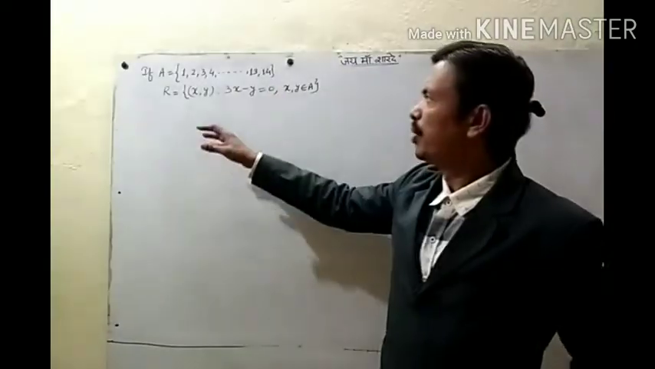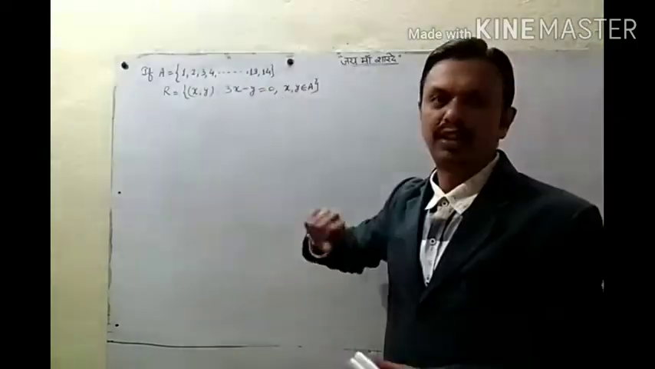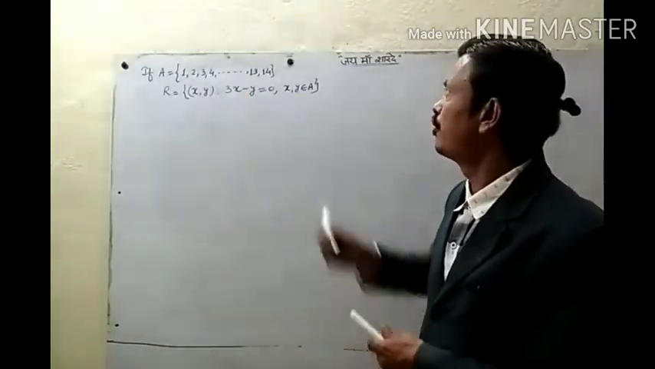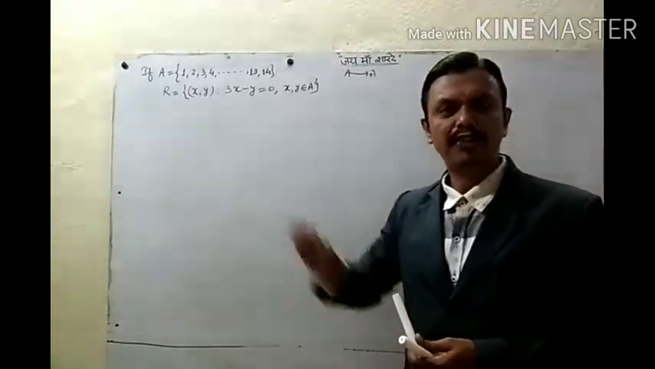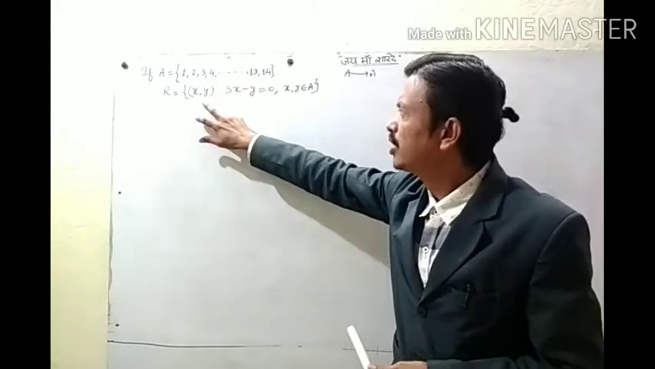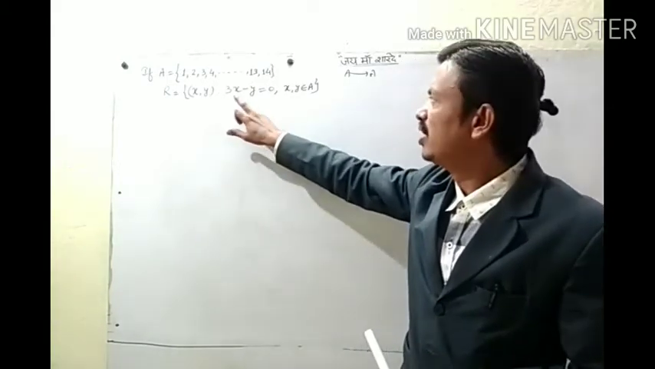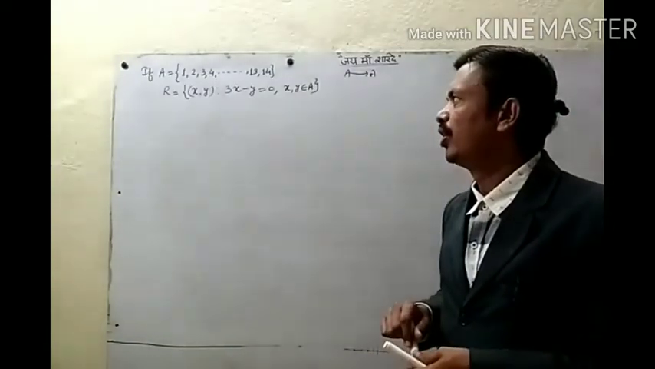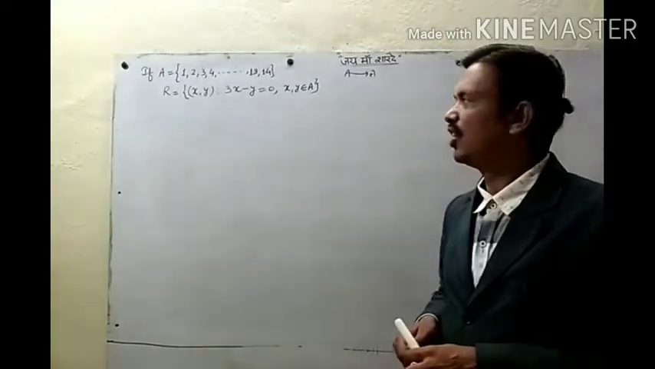Okay, let's take one example. If we have set A having elements 1 to 14, the set of the first 14 natural numbers, and we define a relation from A to A only. We define the relation from A to A as the set of all ordered pairs (x, y) such that 3x minus y equals 0, where x, y belong to set A. So what is the domain, range and codomain of this relation?